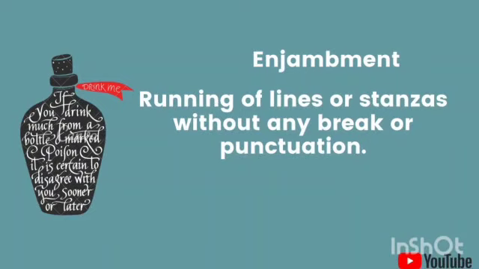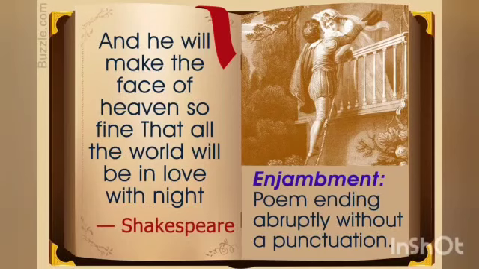So in enjambment, you will see lines being used without any breakage, without any punctuation. There will be just straight lines and lines. There would be no comma, no full stop. Just like you have thoughts in your mind, they are placed without any stoppage. There is no end to the thought. Similar to that, look at this example. And he will make the face of heaven so fine that all the world will be in love with night.